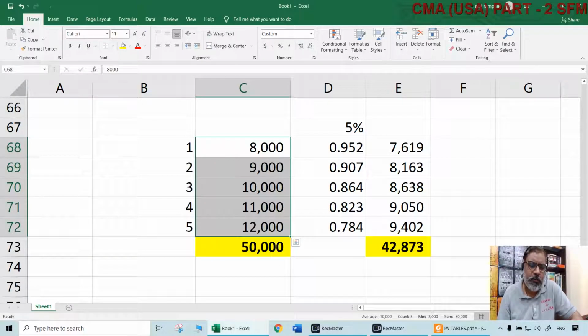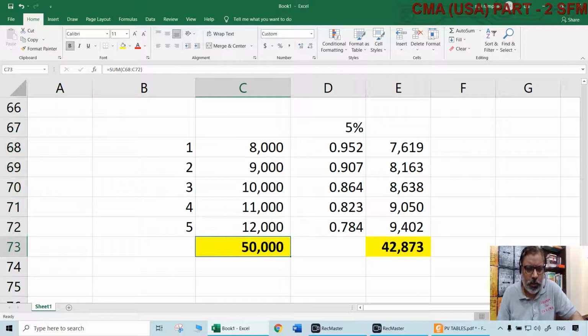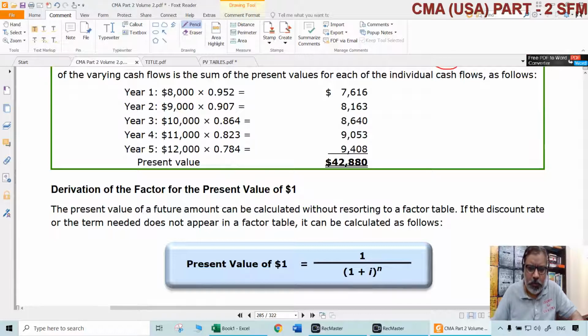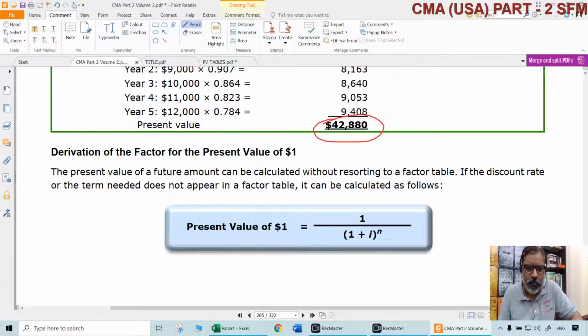If you receive the entire 50,000 now, then the present value of that will be 50,000. Since you are not receiving 50,000 now, you are receiving it not in one shot but at different timelines, what is the present value of all of that? That is $42,873. Like this, the present value of anything can be found out. Approximately 42,873, that's okay. Don't worry about that. I always told you, small differences will exist, naturally.